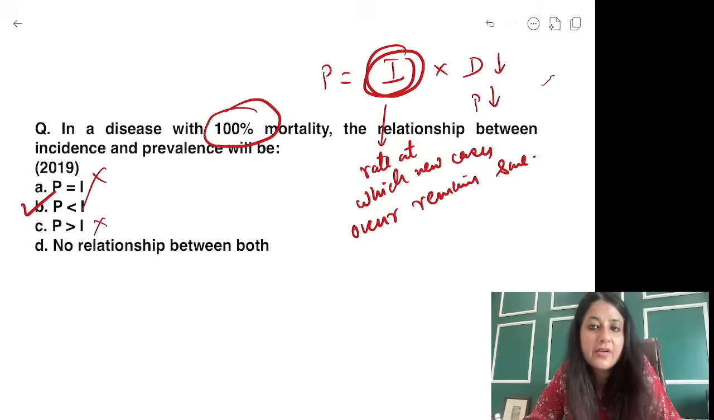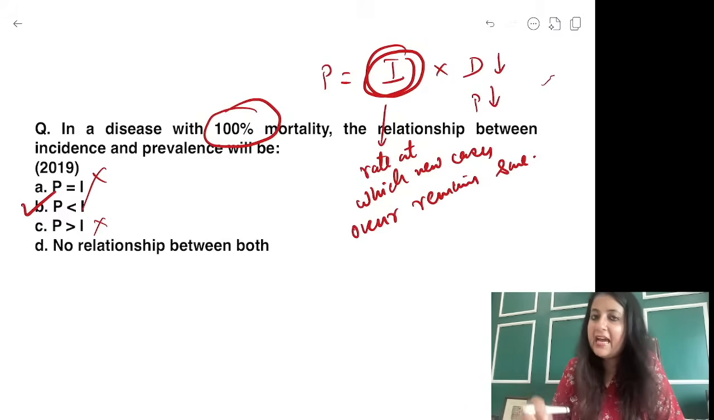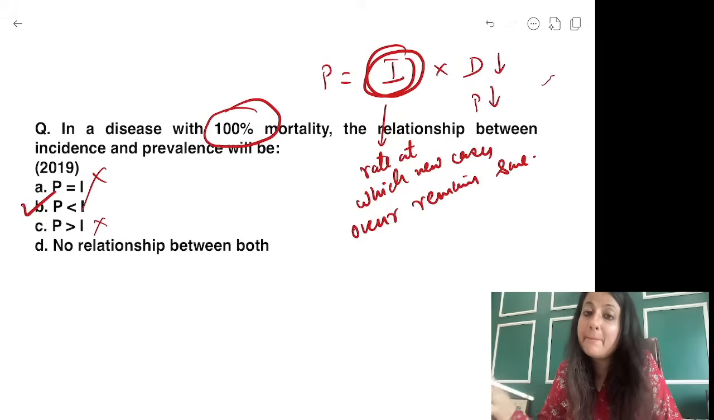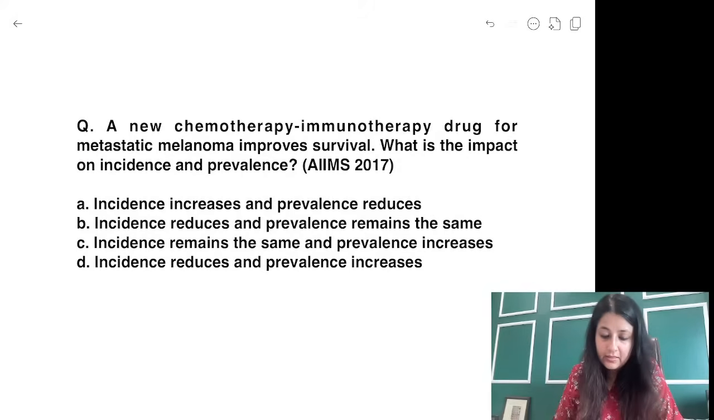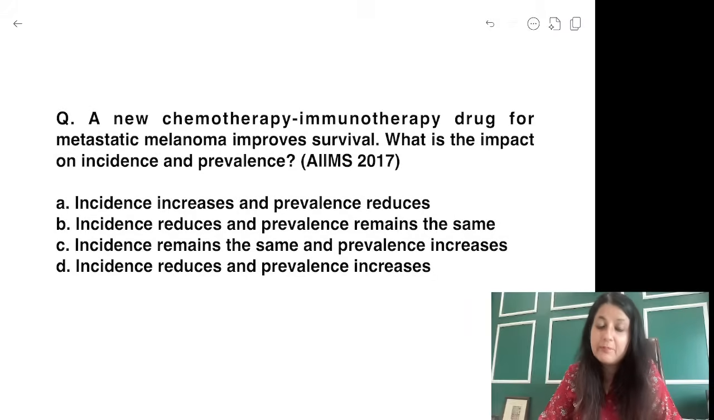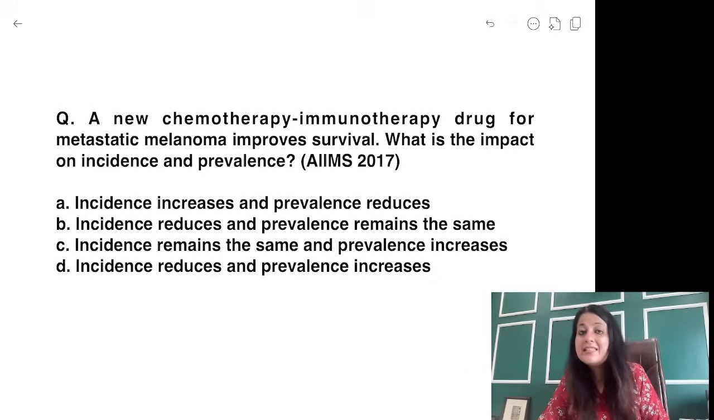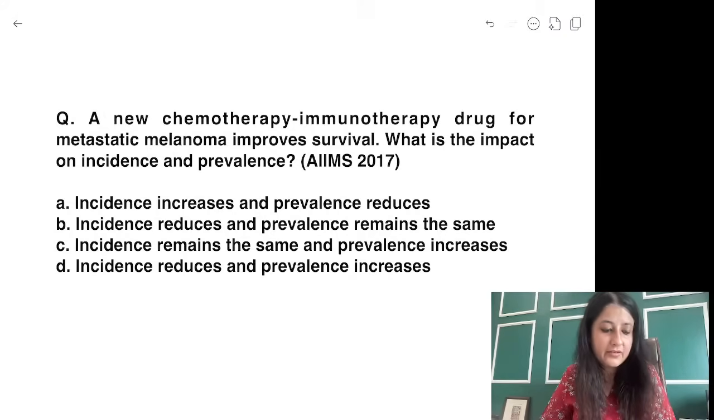Risk factors will remain the same. ART drugs will act on the patient, but the incidence is going to remain the same. People will have unsafe sexual practices. They are injecting drugs. Okay? Do this one. A new immunotherapy drug for metastatic melanoma improves survival. What is the impact on incidence and prevalence? Let's see if you can manage this one.